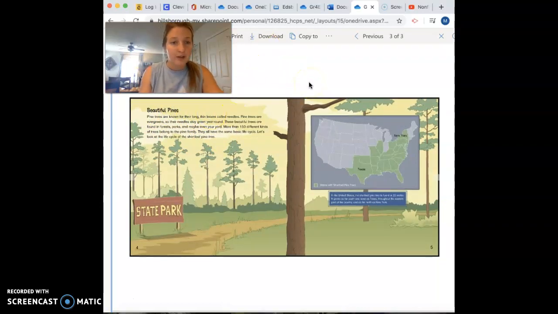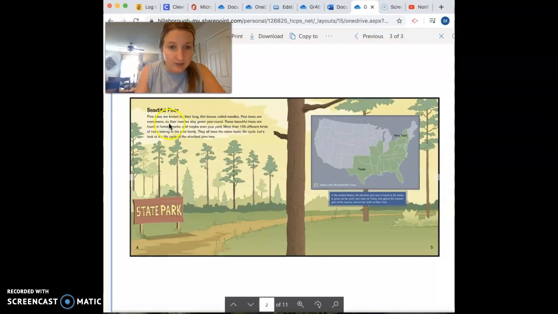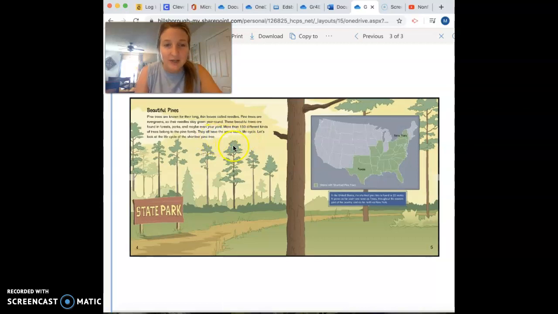So it says pine trees are known for their long, thin leaves called needles. Pine trees are evergreens, so their needles stay green year-round. That's so interesting. So that's why evergreens got their name, because their needles stay green year-round. These beautiful trees are found in forests, parks, and maybe even your yard. More than 150 kinds of trees belong to the pine family. They all have the same basic life cycle. Let's look at the life cycle of the short-leaf pine tree.